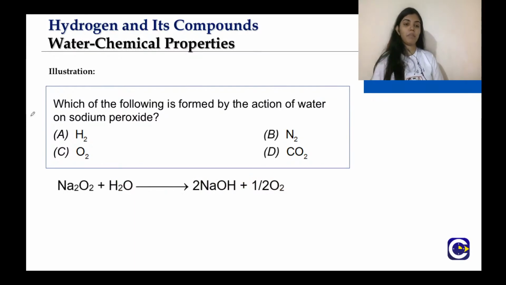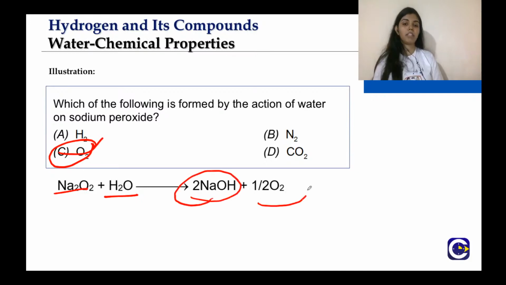Sarayu, you are very much correct with your answer that oxygen will be produced. Good. So, Na2O2 on water produces NaOH plus half O2. That means oxygen gas is being produced. Good.